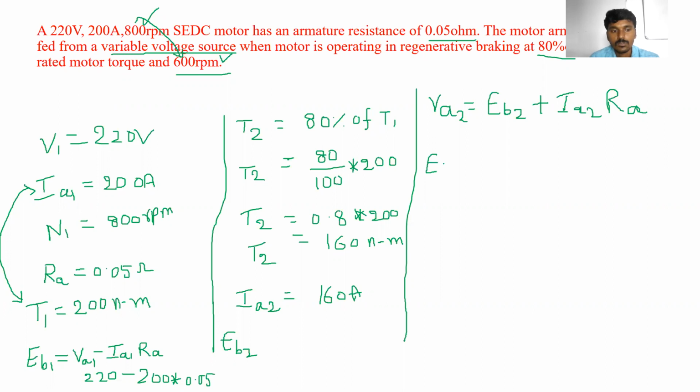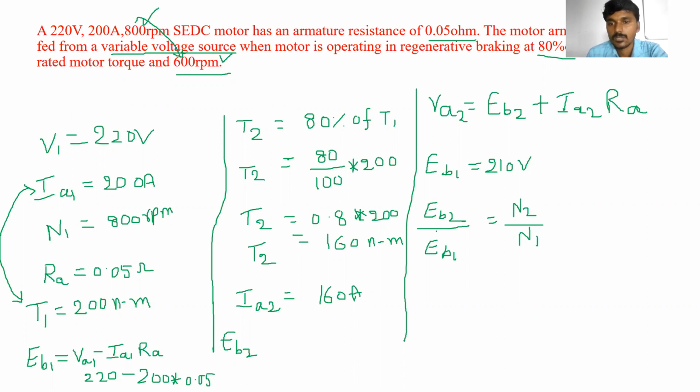So now we know the value of EB1: EB1 is equal to 210 volts. We know the back EMF ratio and speed ratio formula: EB2 by EB1 is equal to N2 by N1.